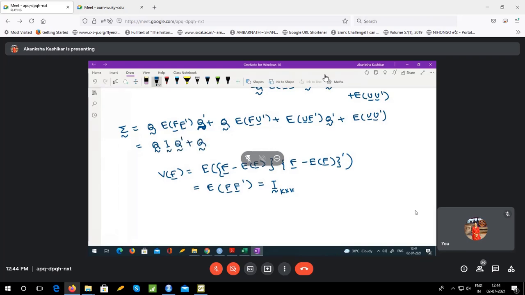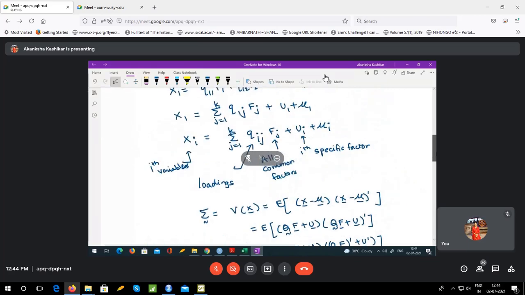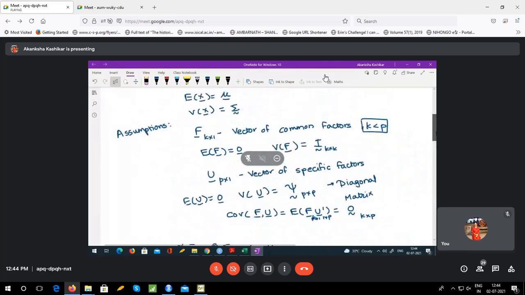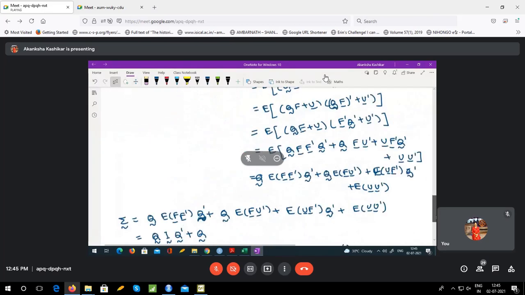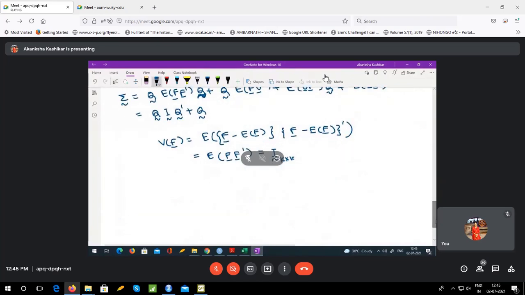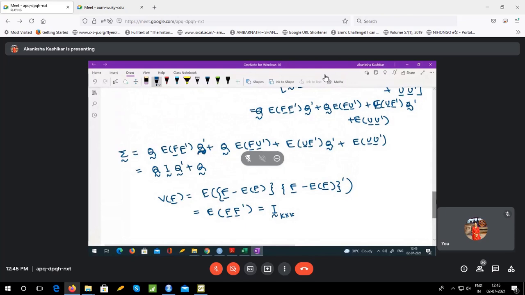What can I say about expectation of FU'? Expectation of FU' is 0. So expectation of FU' is a 0 matrix.